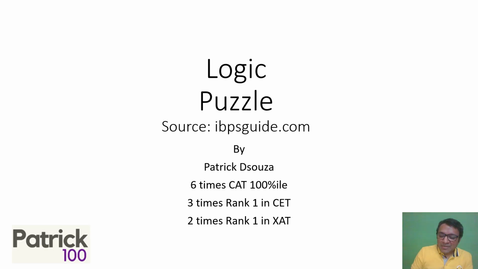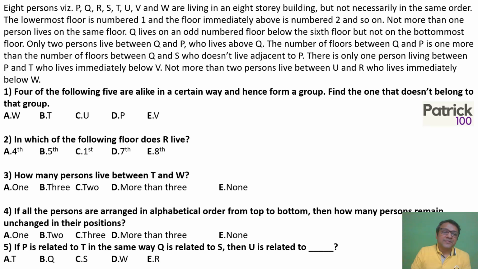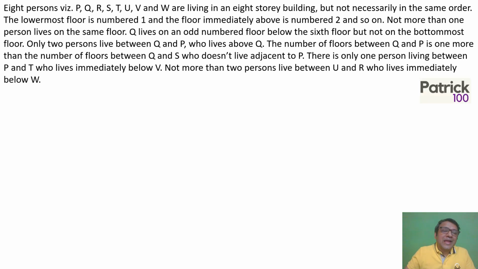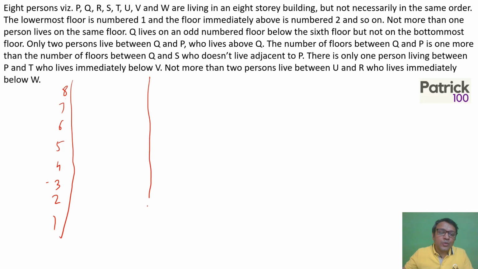Hi, so we're looking at sums based on logic puzzles. The set is given to you. First of all, the row format. Since there are 8 people in the building, we know there are 8 floors: 8, 7, 6, 5, 4, 3, 2, 1. This is how we have to arrange the people. Now let's try to put the data which is given to you.